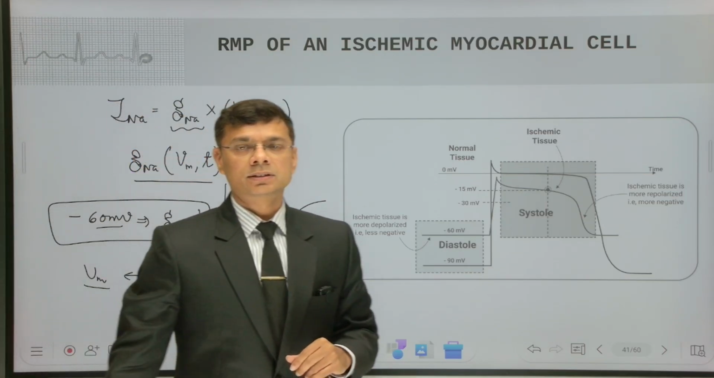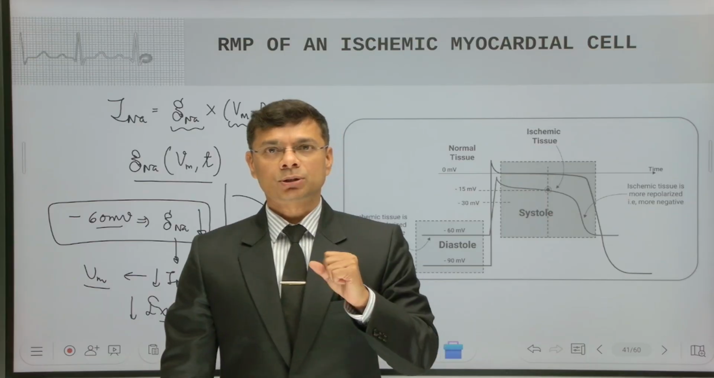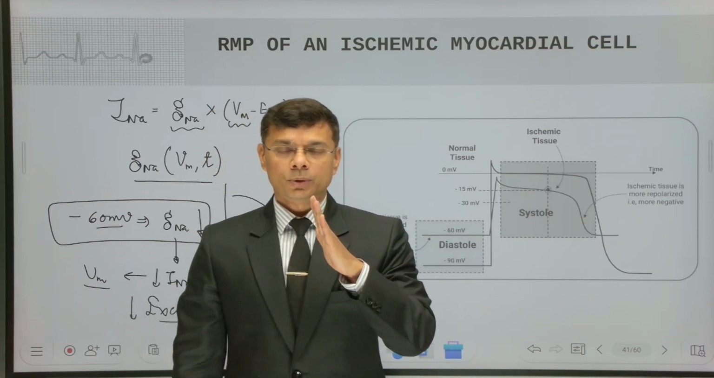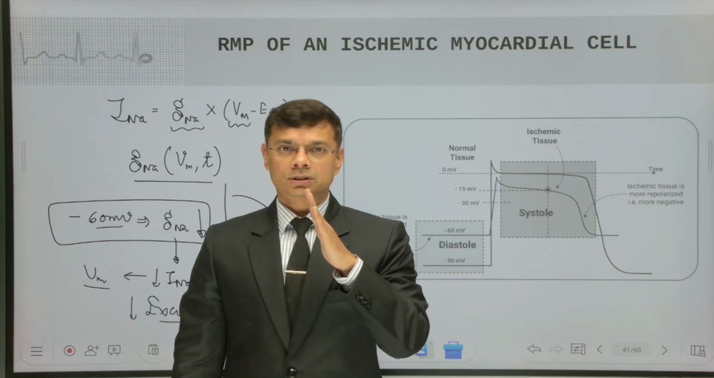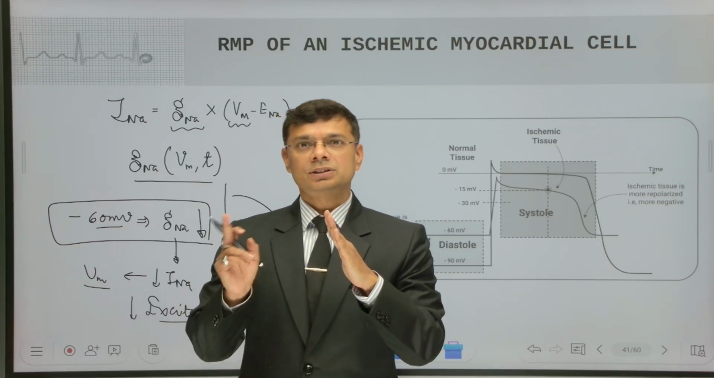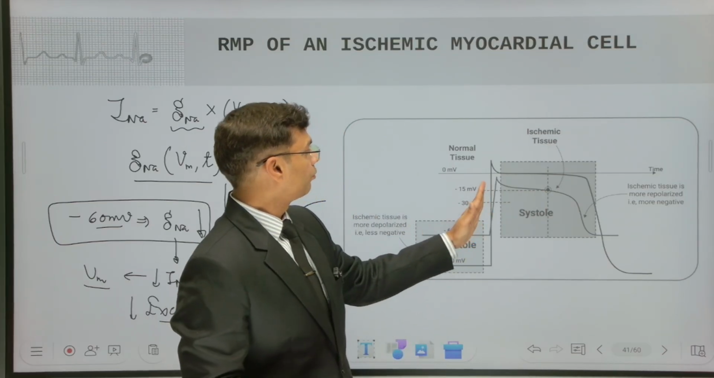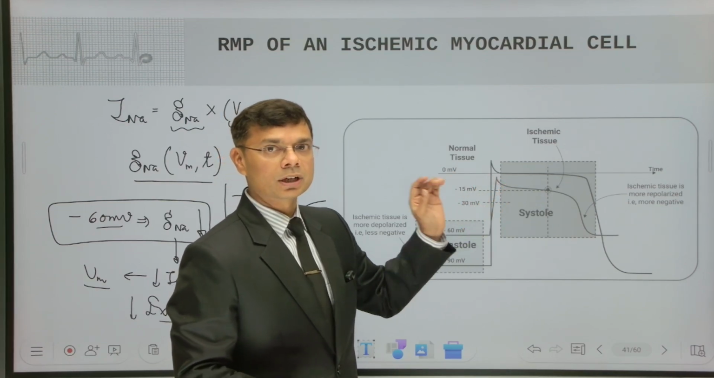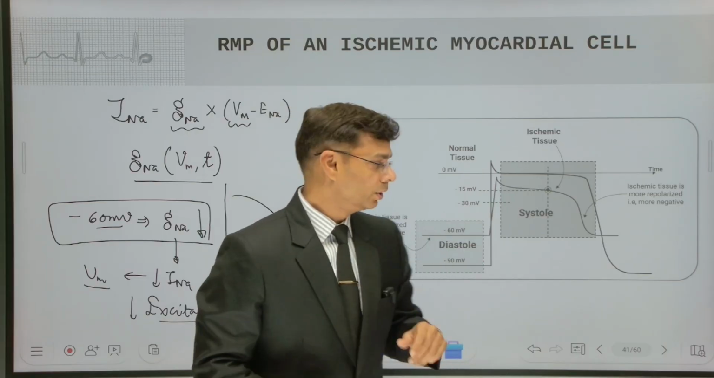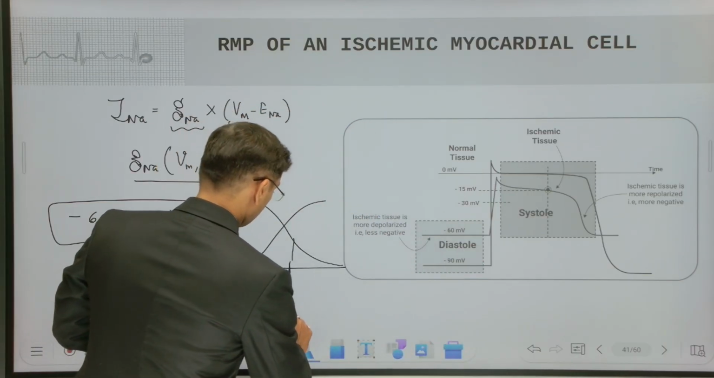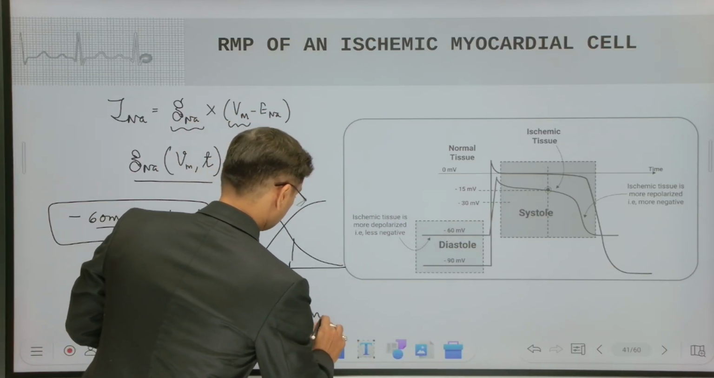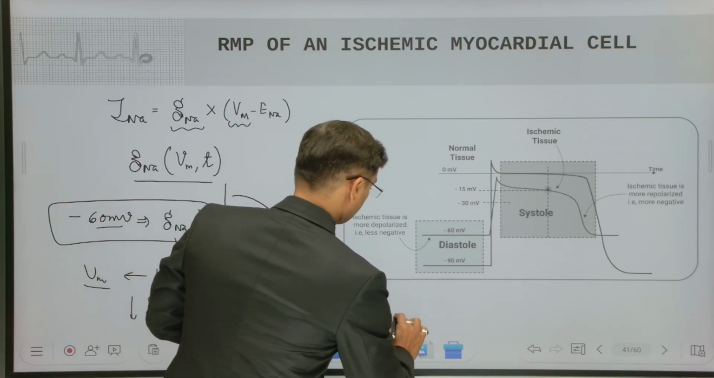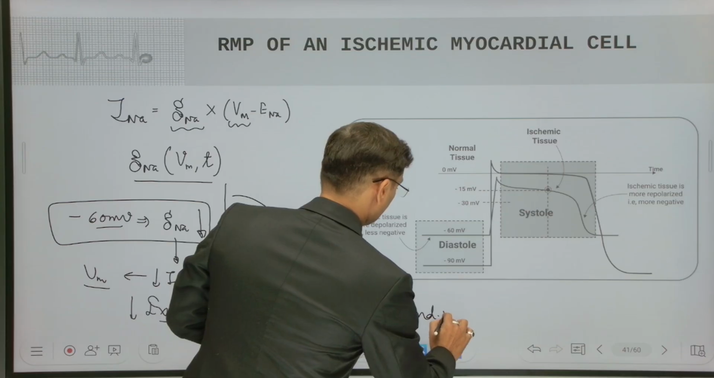Another thing that we discussed in chapter 4a is dromotropy. I told you the slope of phase 0 governs the conduction velocity. Here the slope of phase 0 decreases, so conduction velocity also decreases. This is another property, dromotropy. This leads to a decrease in the conduction velocity.